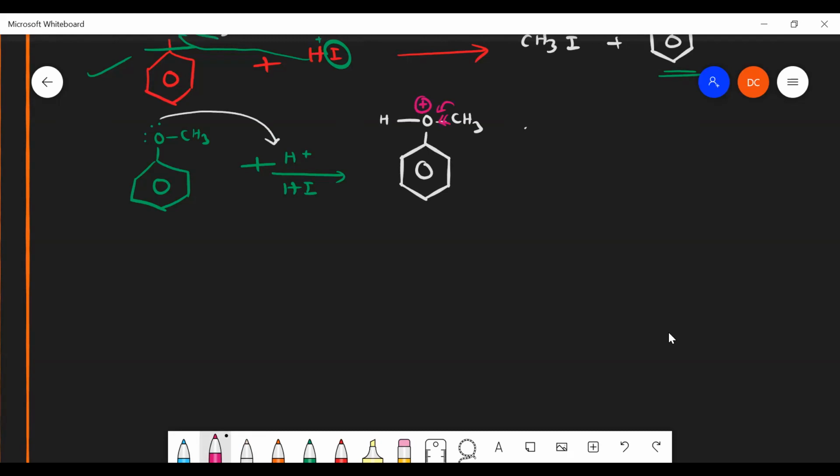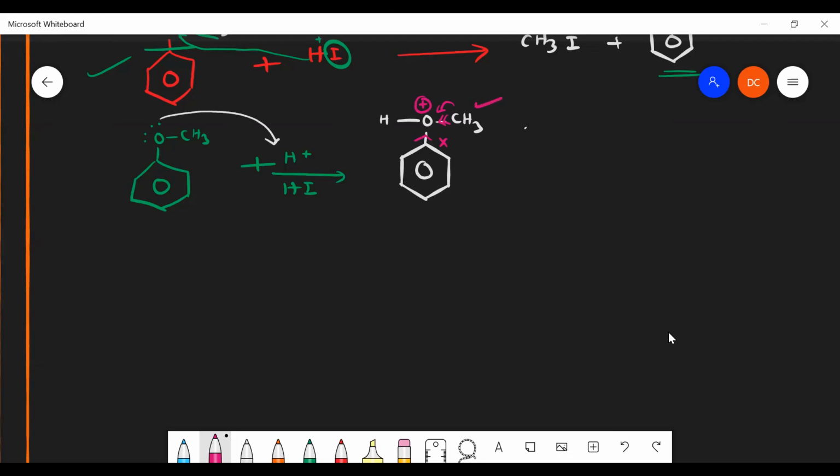Moreover, the oxygen is now electron deficient because it has a positive charge on it. So it can try to pull the electron from the methyl group. It does not pull the electron from the ring side because the ring is an electron withdrawing group, so this possibility is not there. That is why it can pull the electron from the methyl group.